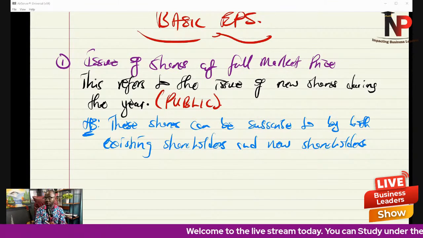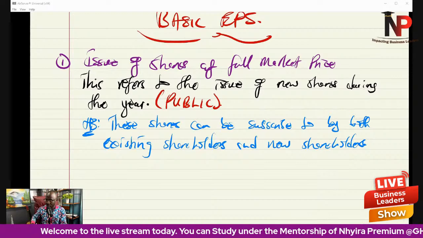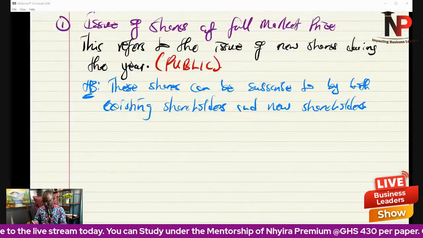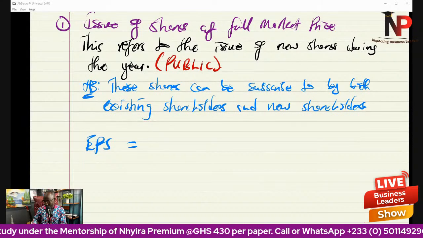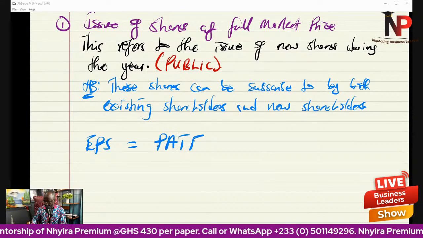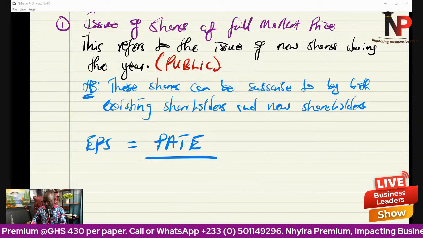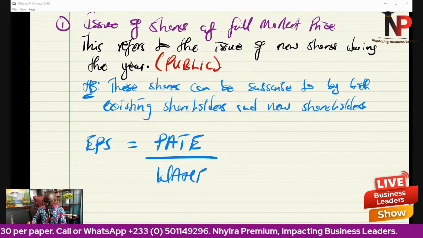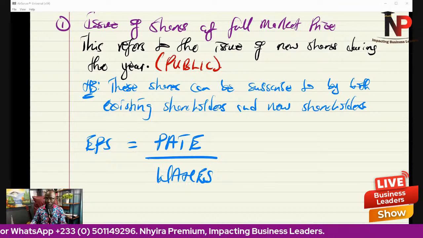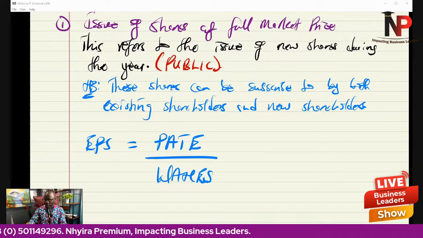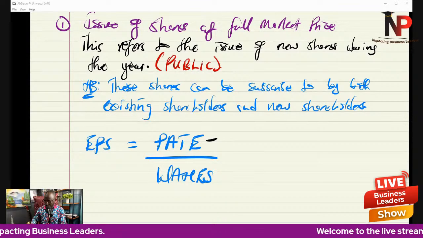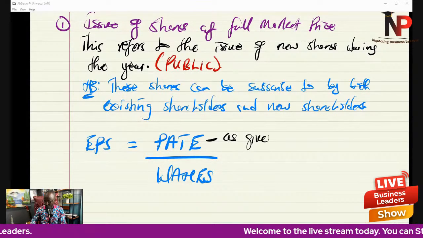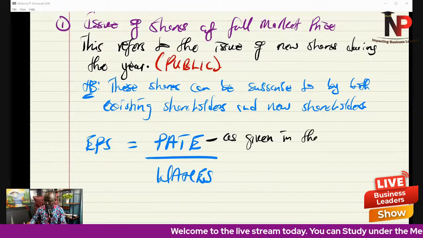In this scenario, how then do we calculate the earnings per share? Pretty simple. The earnings per share is going to be PATS, profit attributable to equity shareholders, divided by the weighted average number of equity shares. The PATS will be given in the question, so you don't have to do anything to it.